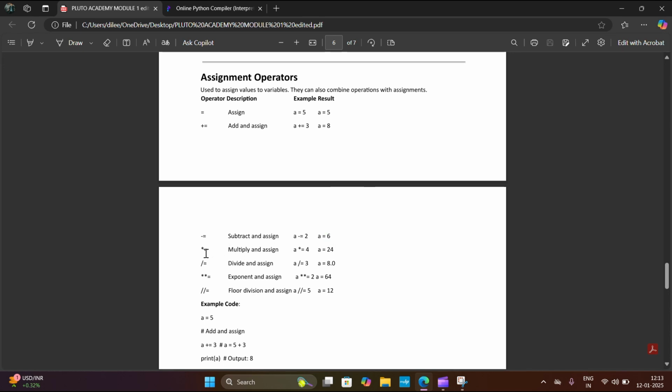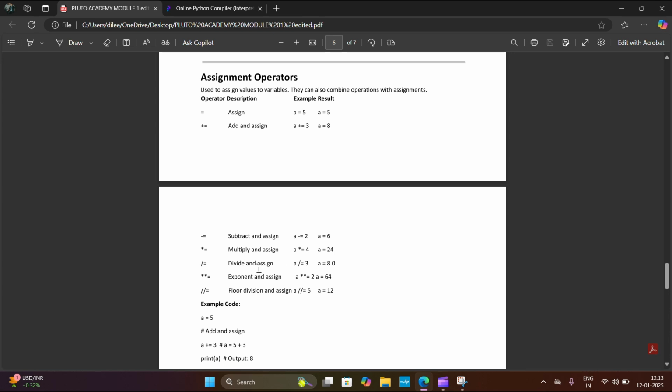And then multiply and assign. a multiply equals 4. It means we have a equals 6. First it will multiply and then assign. So 6 into 4, 24. a equals 24. First it will put 6 in the place of a and multiply with 4. So 6 fours are 24, and then it will assign 24 to variable a. Likewise, this is divide and assign.